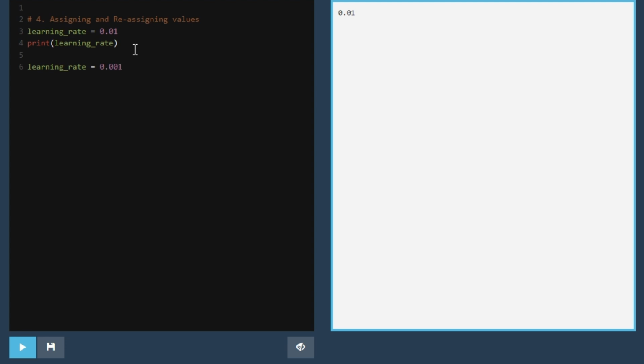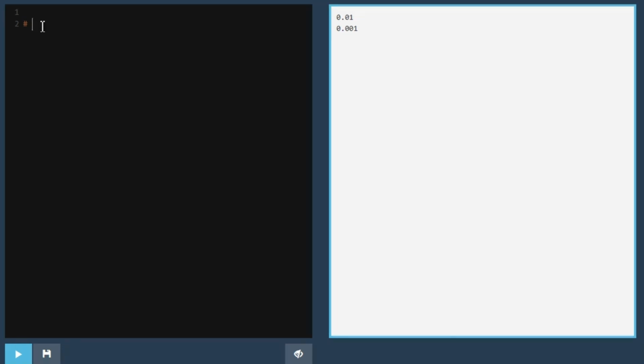The output is 0.001. How do we deal with multiple assignments in Python for AI?